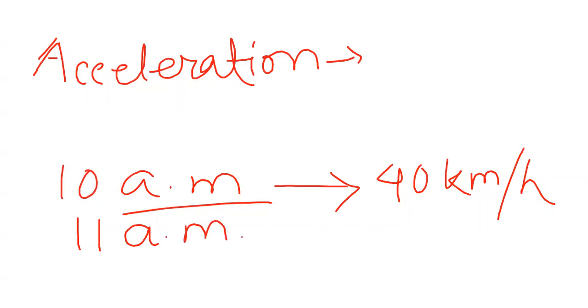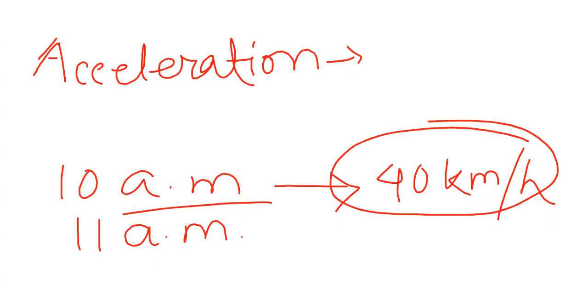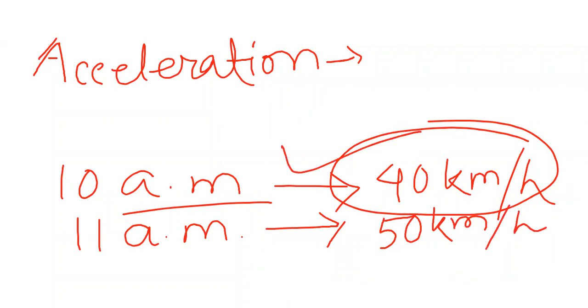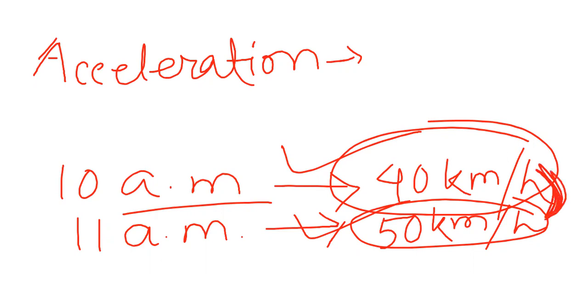After 1 hour, that means at 11 a.m., your speed has increased. The initial speed was 40, the final was 50 kilometer per hour. Basically, the change of this velocity or change of this speed is the acceleration. We say change of velocity, not speed, because it includes the direction also.